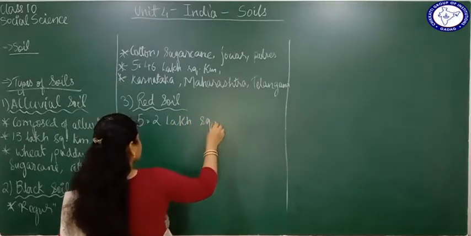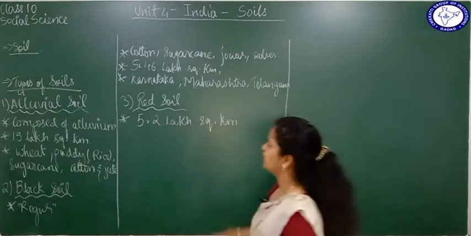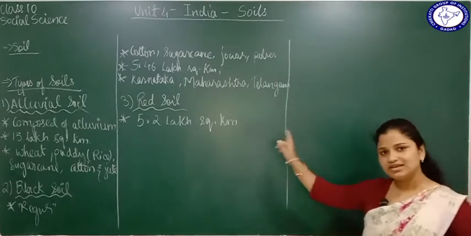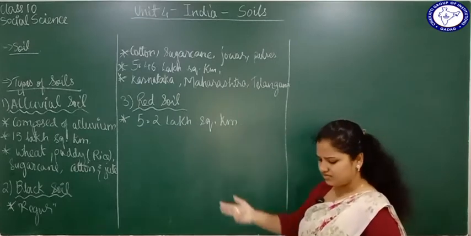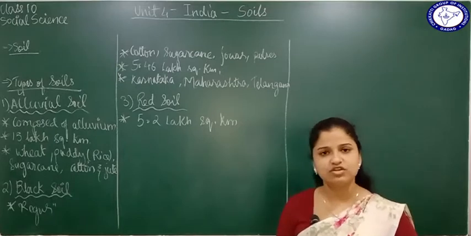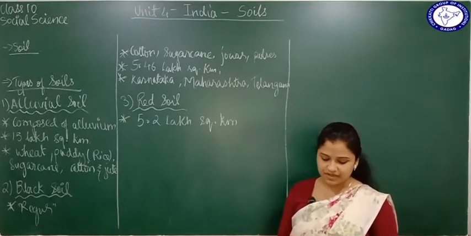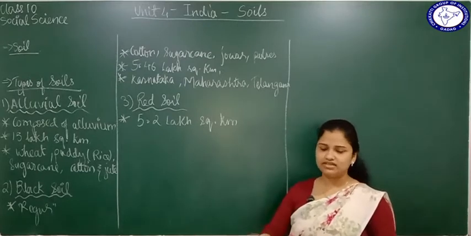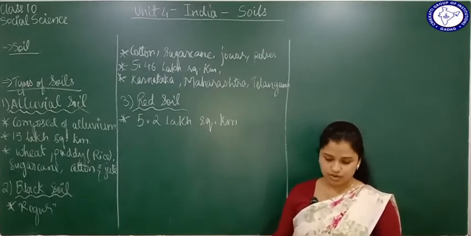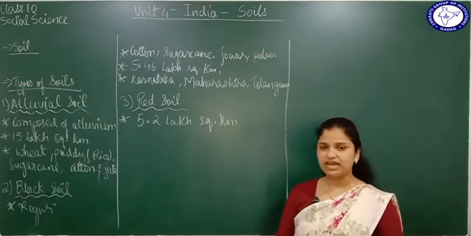Square kilometers, I'm sorry. 5.2 lakh square kilometers. When we talk about area, we mention square, right? So 5.2 lakh square kilometers of area is covered with red soil, which is comparatively less. These soils are spread over different regions, mostly over Tamil Nadu region. Tamil Nadu, also some south parts of Karnataka, also some parts of Maharashtra, Madhya Pradesh, Odisha, Kerala, Goa, Bihar, Uttar Pradesh, Assam, Manipur, Nagaland and West Bengal.